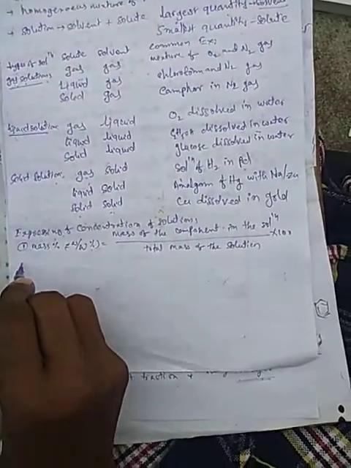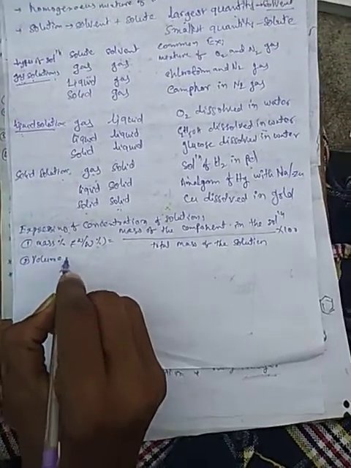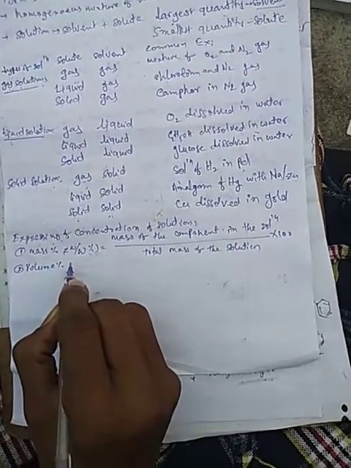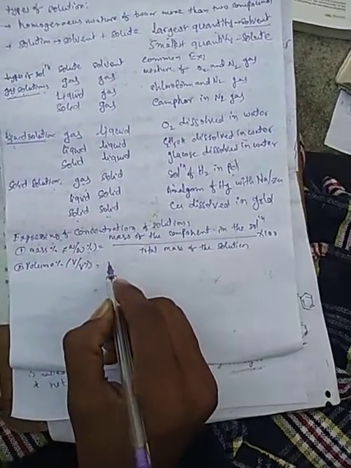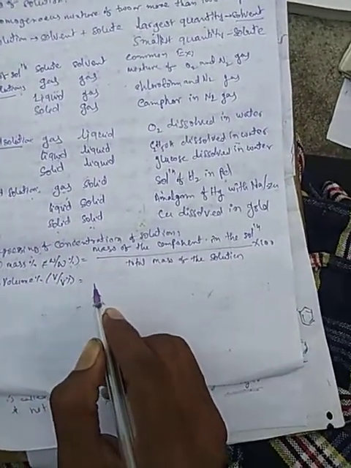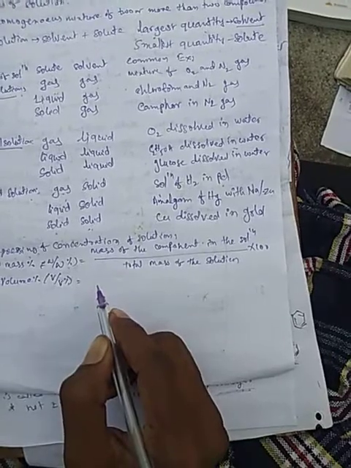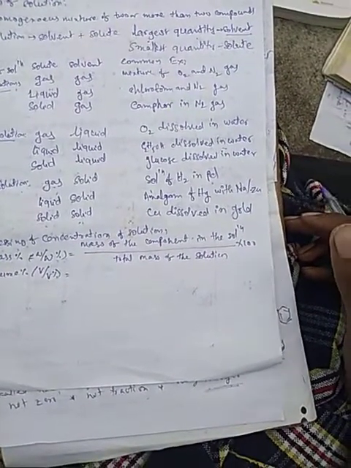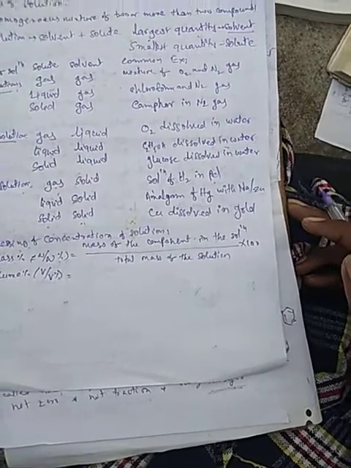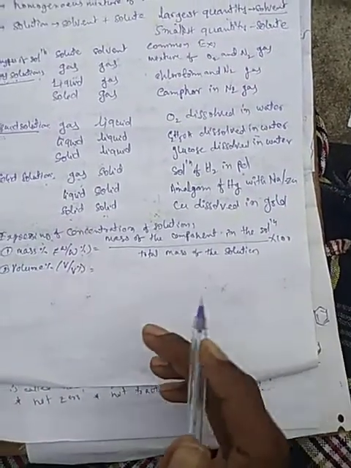Now the second one is volume percentage. We can write it as V by V percentage. We define it as the volume of component to the total volume of the solution is called volume percentage. I am repeating, the volume percentage is defined as the volume of component to the total volume of the solution.